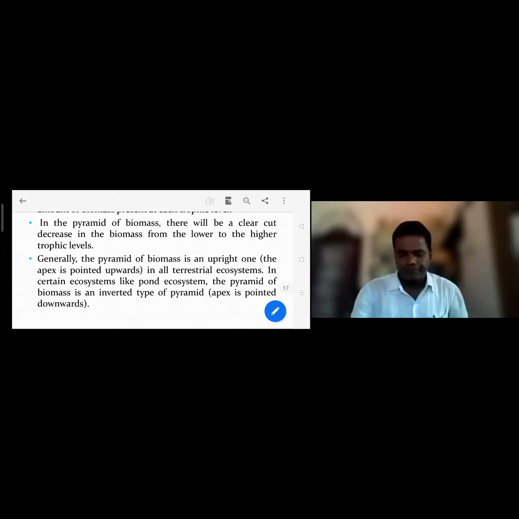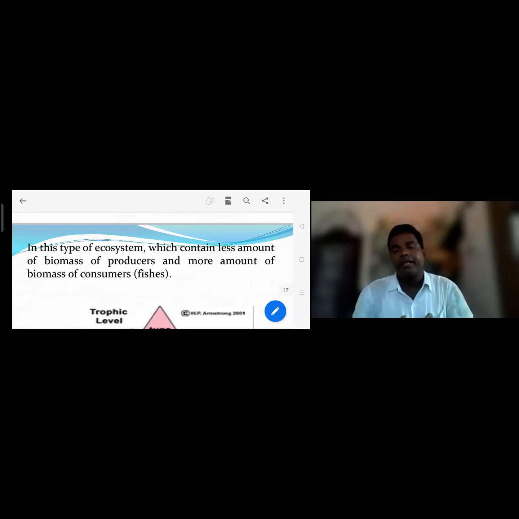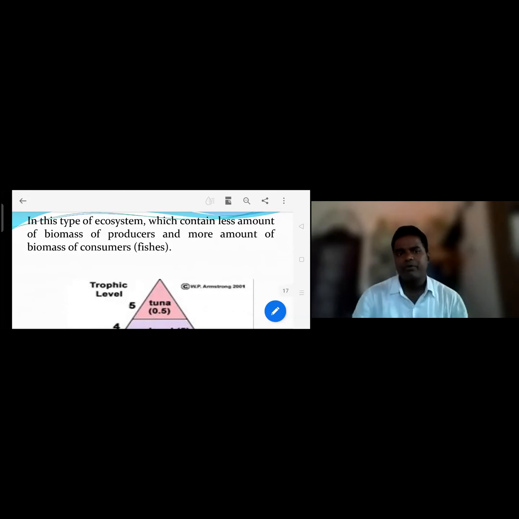Why? Because in the aquatic ecosystem, there are more producers in number, but the inverted position I will explain later. In this type of ecosystem, there is less biomass of producers and more biomass of consumers.